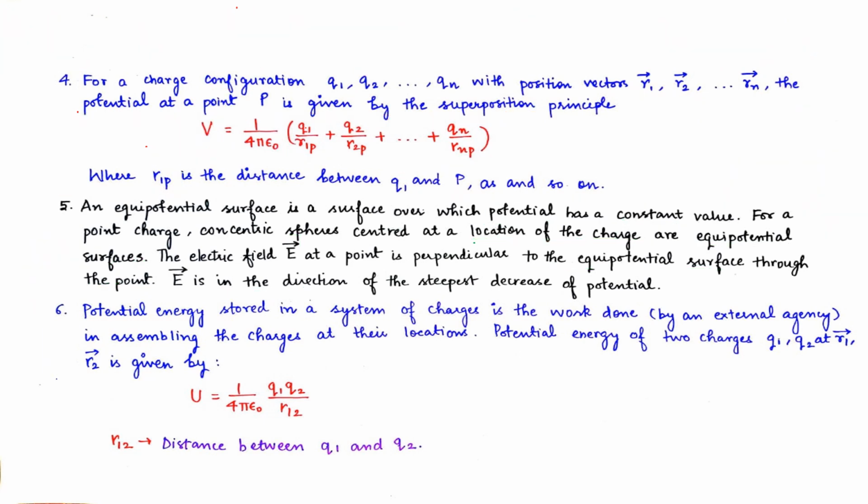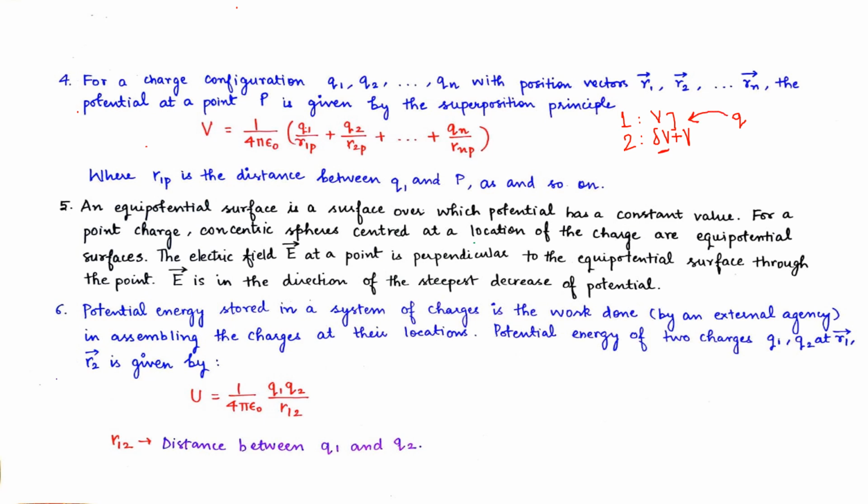Then, we'll consider two equipotential surfaces, one with a potential of V and the other with a potential of V plus del V, to understand this relation of E and V. Now we are bringing a charge Q in these two systems. This is V plus del V, not just del V. The difference between these two potentials is this. So we are bringing a charge in this.